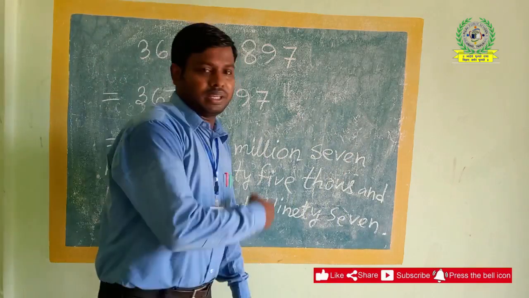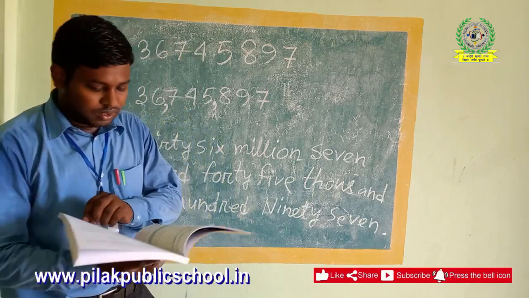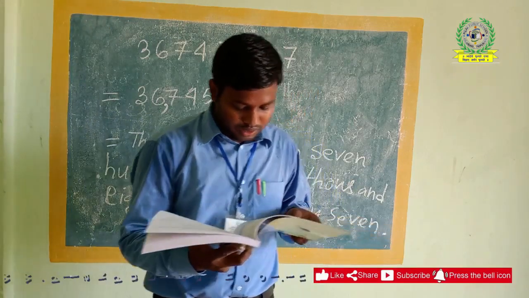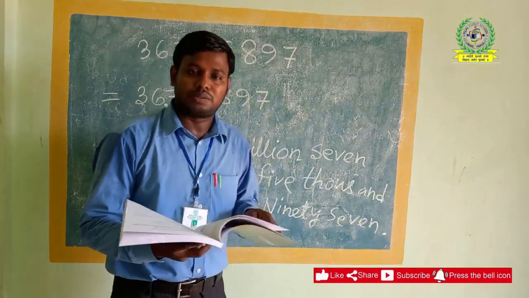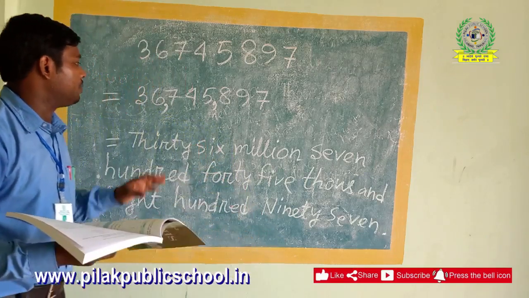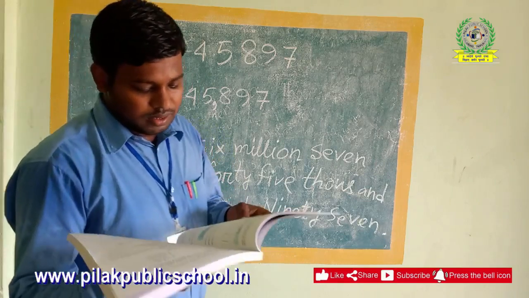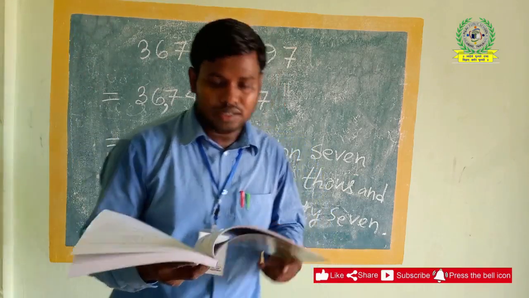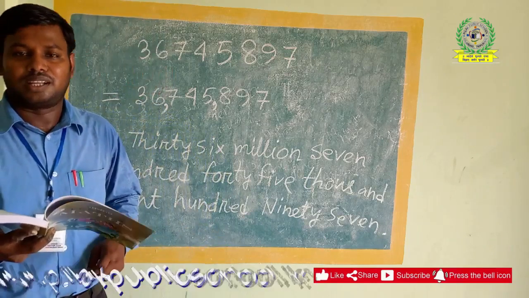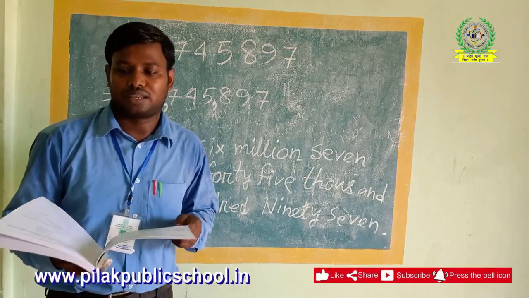You will get this type of question in the exercise, 2.2. Then 2.1 is also there about Indian place value charts. You will try to answer this type of question, naming numbers by placing proper commas in the international place value chart system. Today this much. We will do the next in your next class. Thank you everybody.